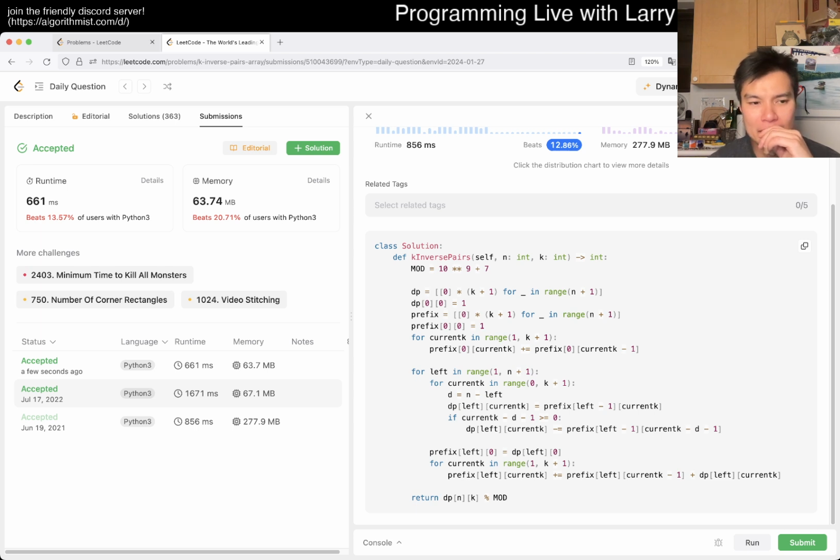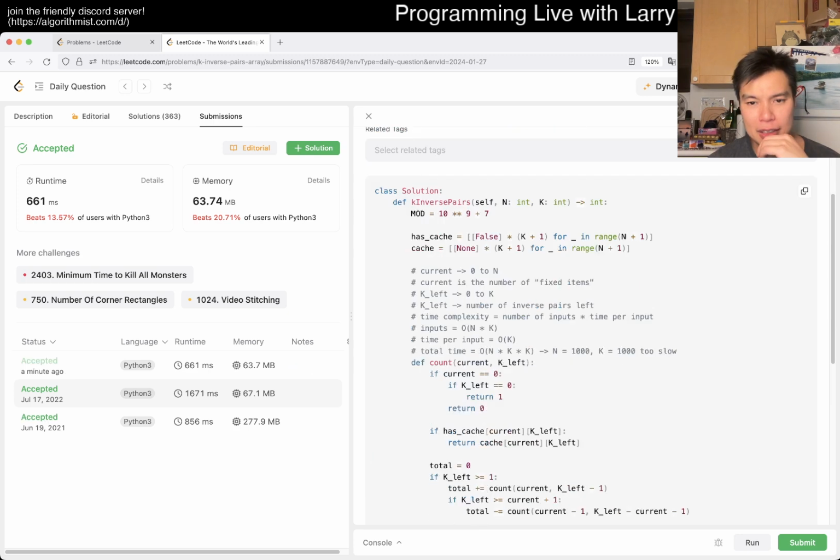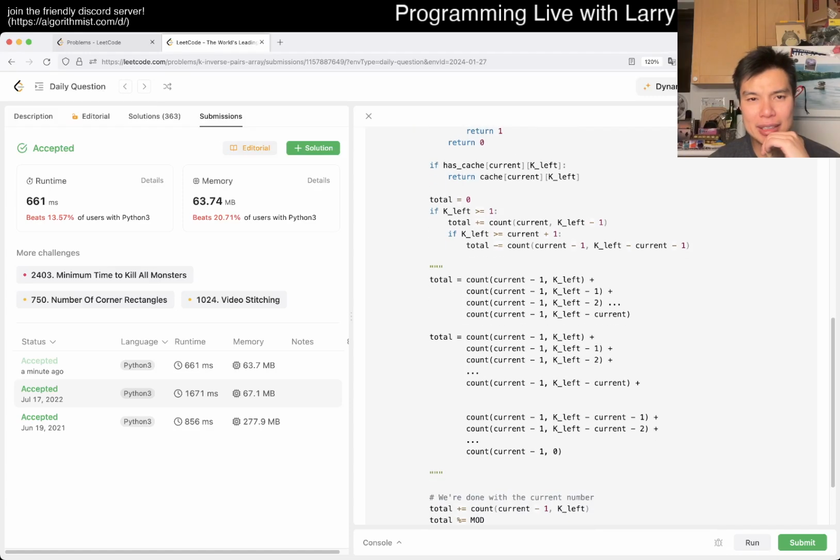I mean, this is the same idea, prefix sum and then pre-calculating it, but this is bottoms up. But yeah, hopefully this idea kind of makes sense.